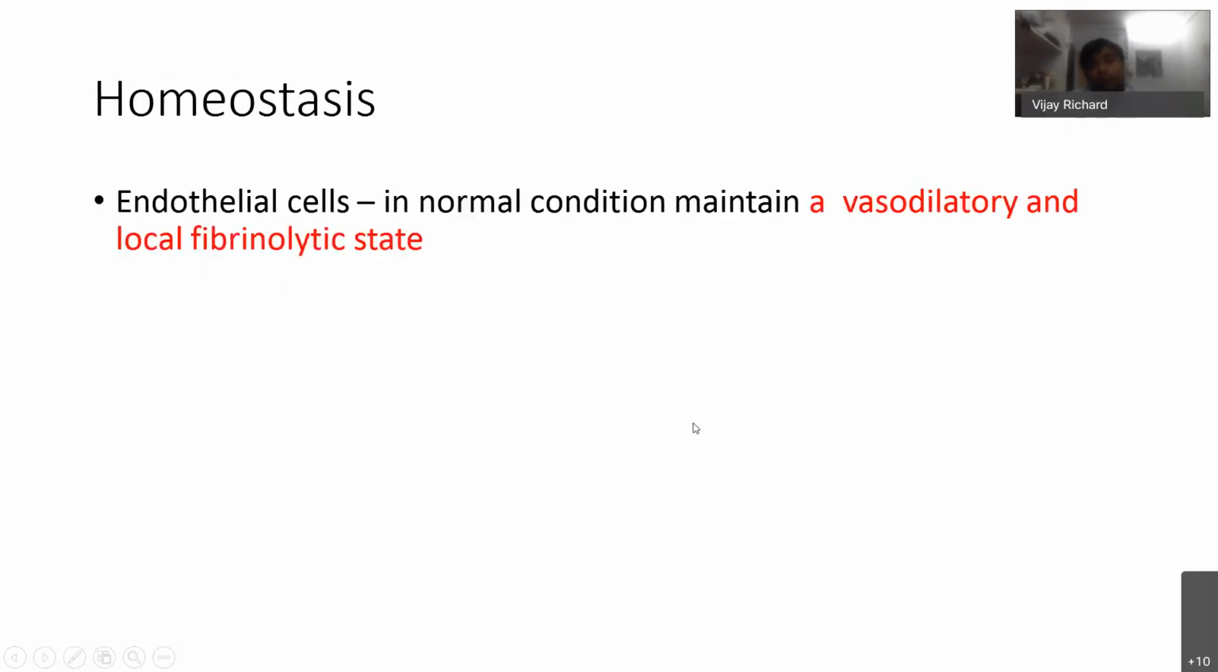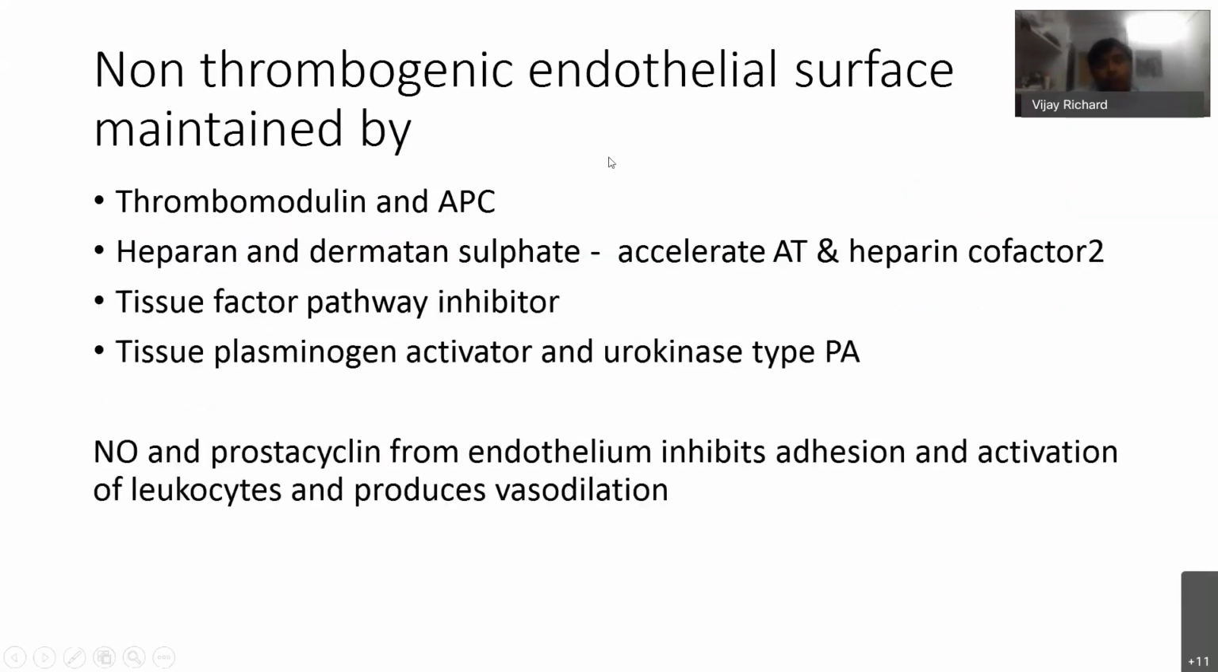Endothelial cells also, in normal conditions, maintain a vasodilatory and a local fibrinolytic state. Non-thrombogenic endothelial surface is maintained by thrombomodulin and activated protein C, heparin and dermatan sulfate, tissue factor pathway inhibitor, tissue plasminogen activator, and urokinase-type plasminogen activator.